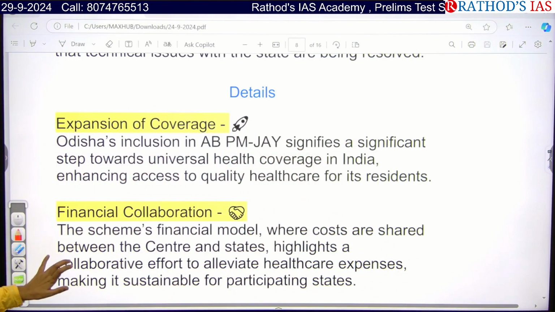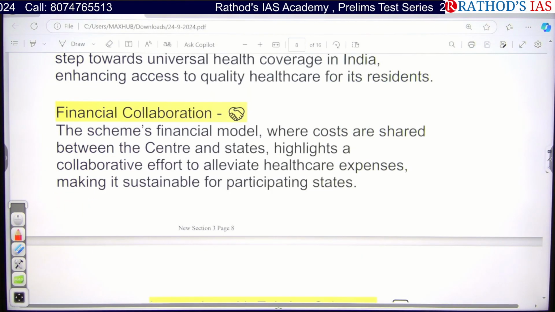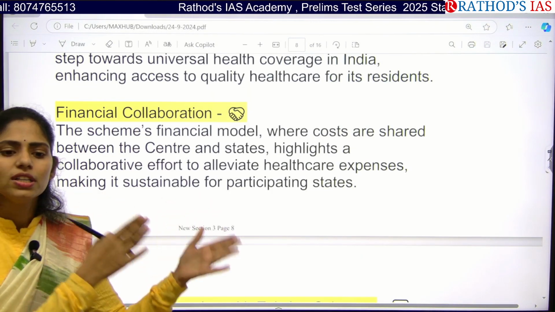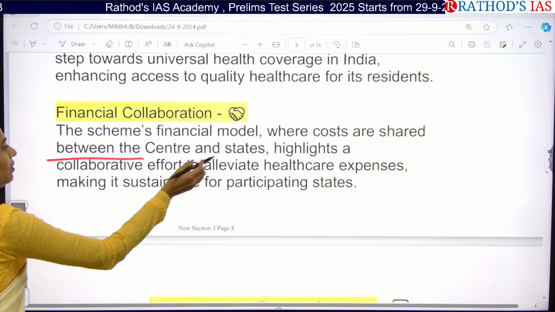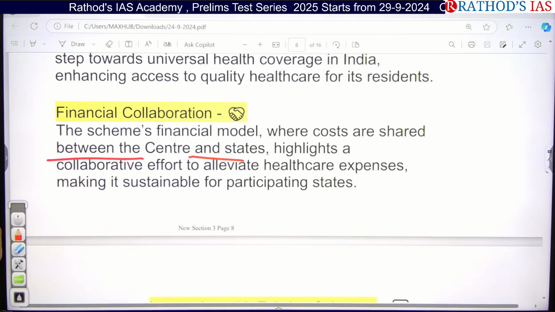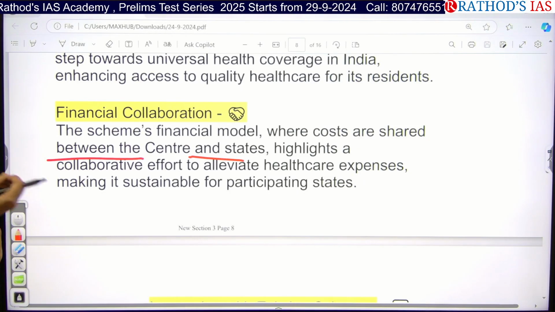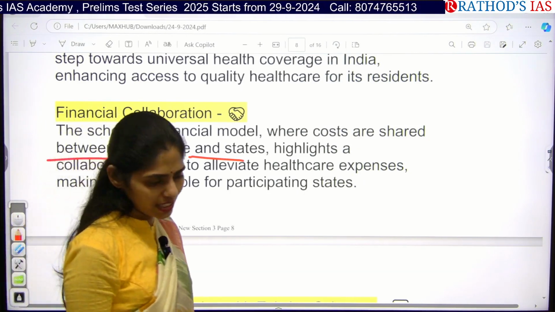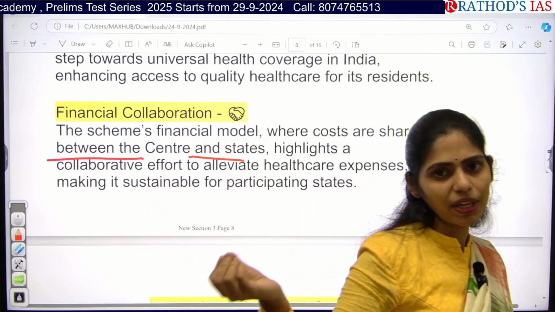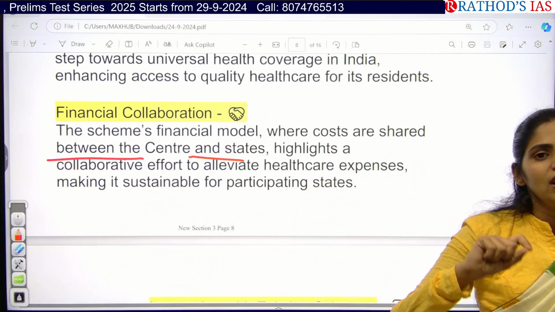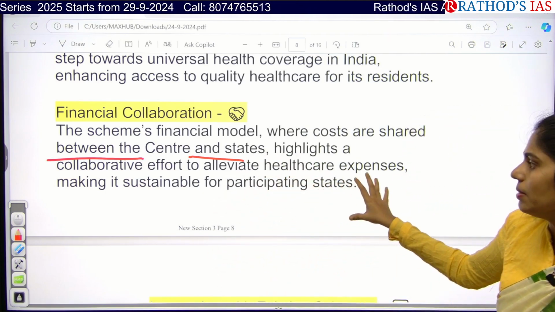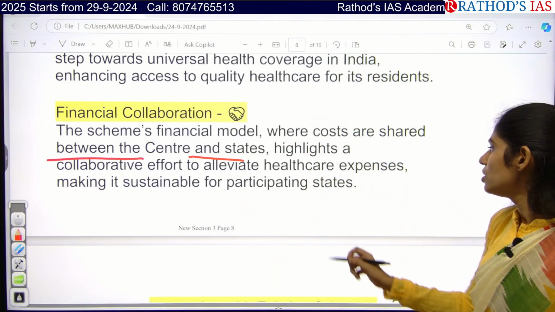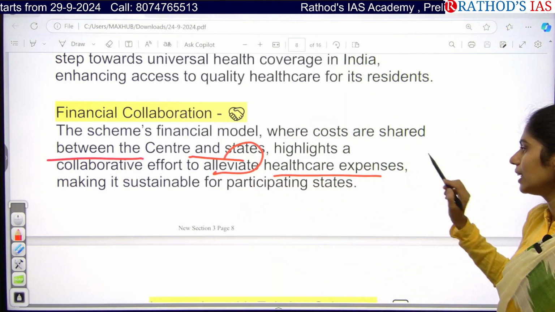And this one is, yes, this scheme's financial model is nothing but a centrally sponsored scheme. So center as well as state need to share the cost. So the costs are shared between center and states. That means it is highlighting that yes, we can alleviate health expenses. So if you are launching that program at the state level, obviously 60% of funds will be given by the center itself. So here the effectiveness of health quality and healthcare is improved in the state, but they will also be getting some support from the central government. So we can alleviate, meaning decrease, healthcare expenses for the state.